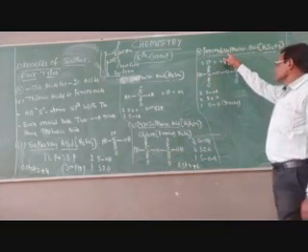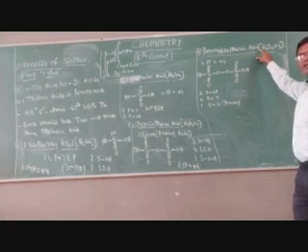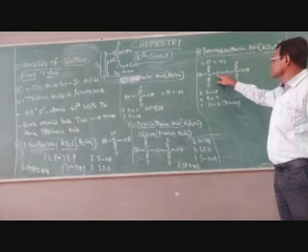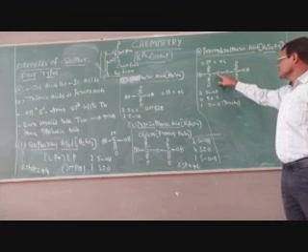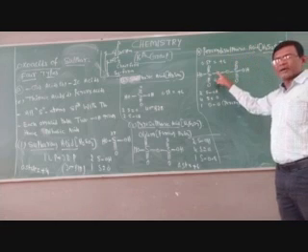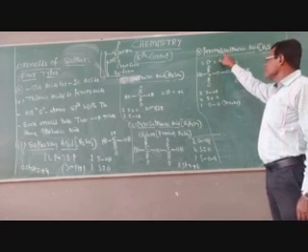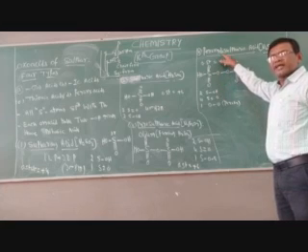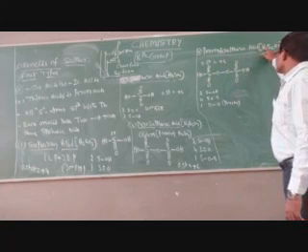Next one is peroxy disulfuric acid. This consists of a peroxy linkage. See, observe here, these are adjacent oxygen atoms linked. That is called a peroxy linkage. That's why this is called peroxy disulfuric acid. The formula is H2S2O8.